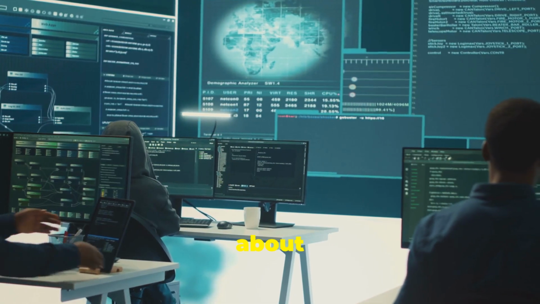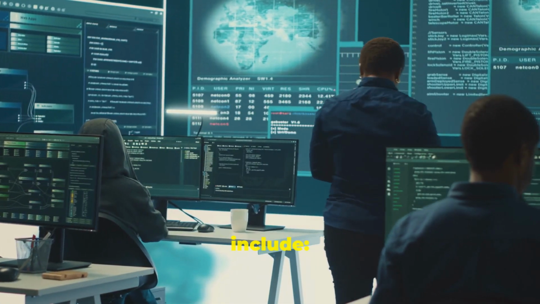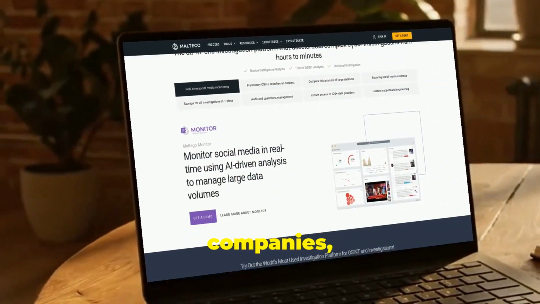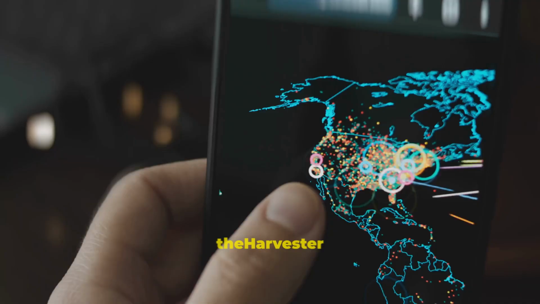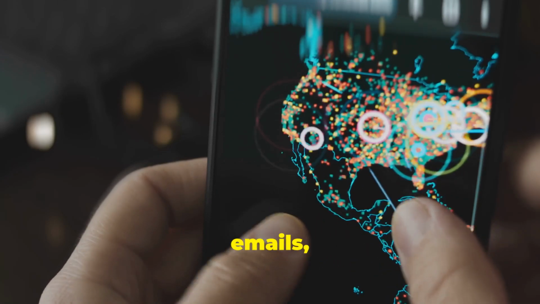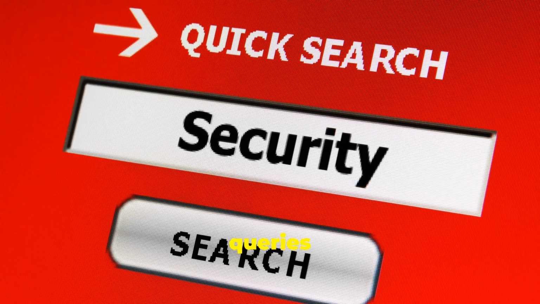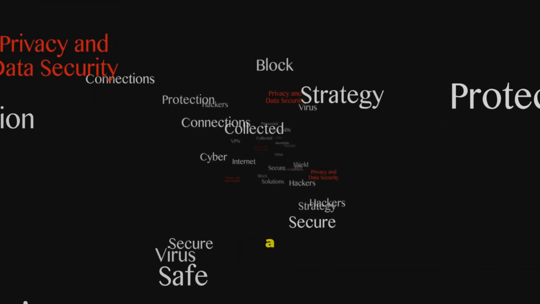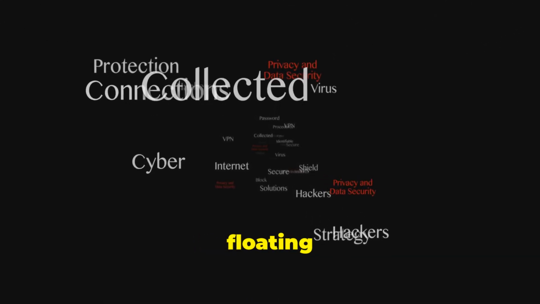Now, let's talk about the tools that make OSINT so effective. Some of the most popular ones include Maltego, for mapping relationships between people, companies, and data. Shodan, the search engine that finds devices connected to the internet. theHarvester, for gathering emails, domains, and IPs. Google Dorks, advanced search queries to dig deeper than the average Google search. Each tool is like a different lens, giving you a unique perspective on the information floating out there.